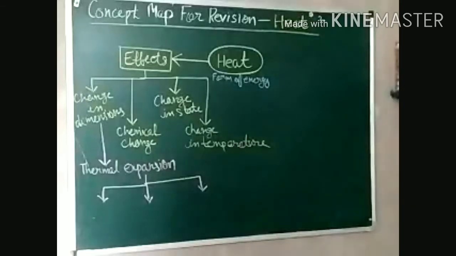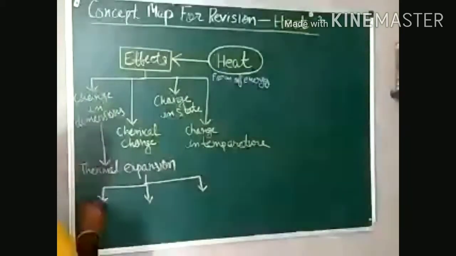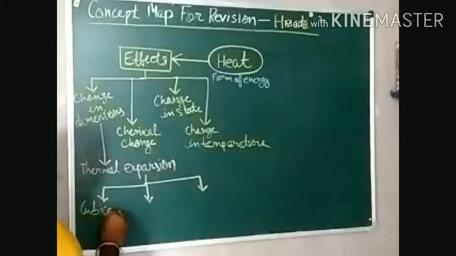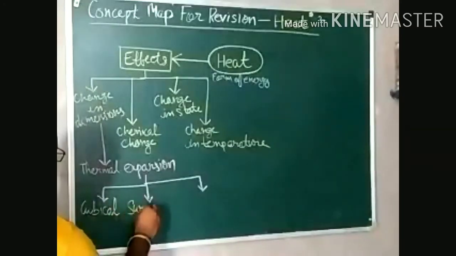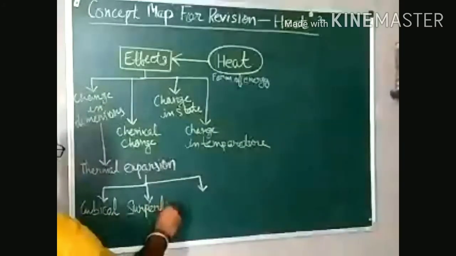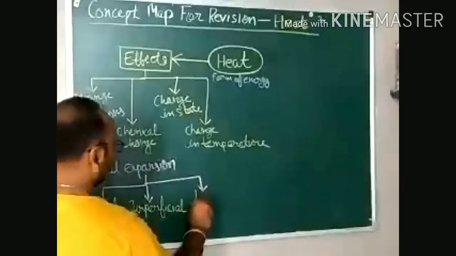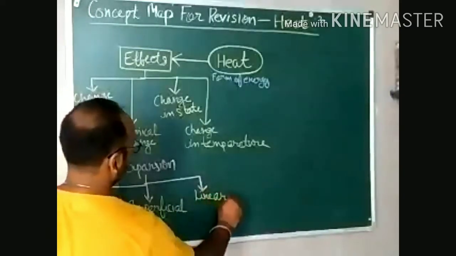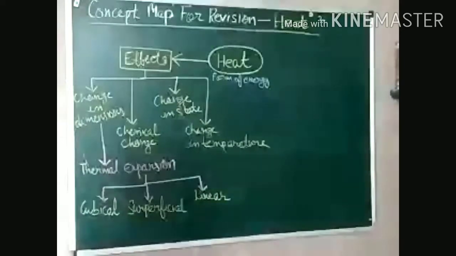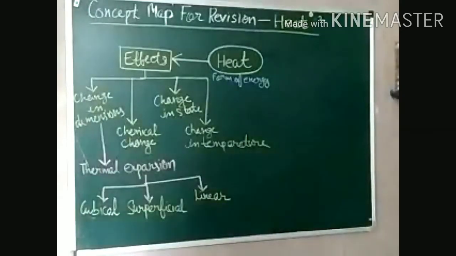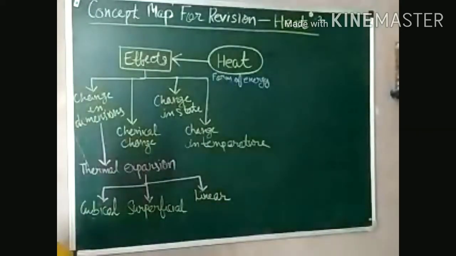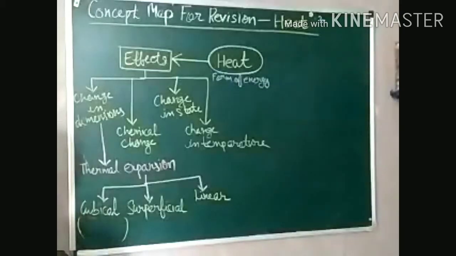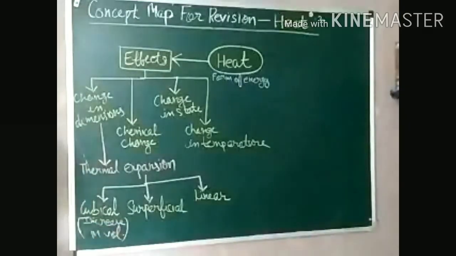One is cubical, superficial, and third is linear. Now cubical. Cubical means this is increase in volume. If there is increase in volume, then it is cubical.